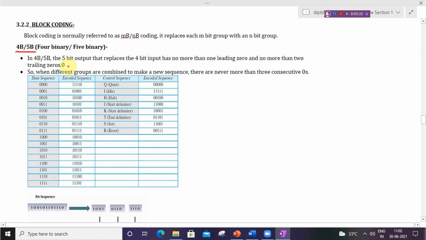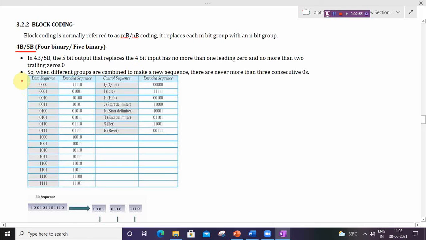This means that when different groups are combined to make a new sequence, there are never more than three consecutive zeros.